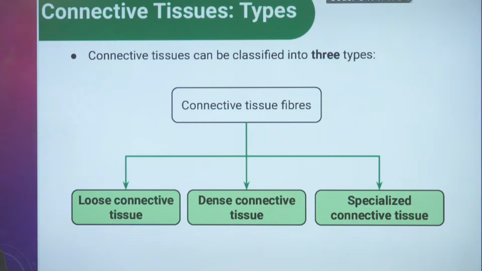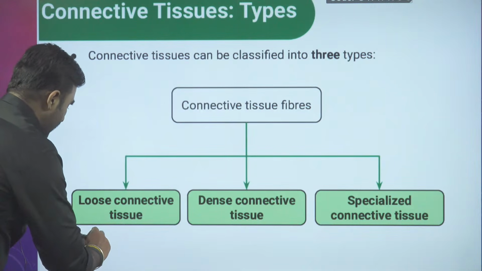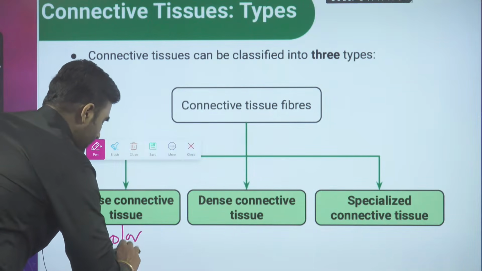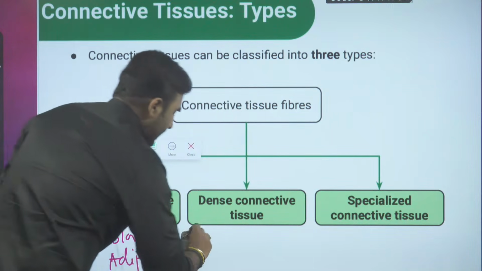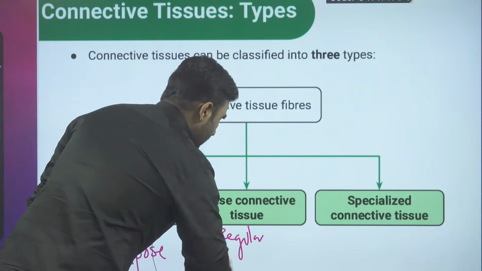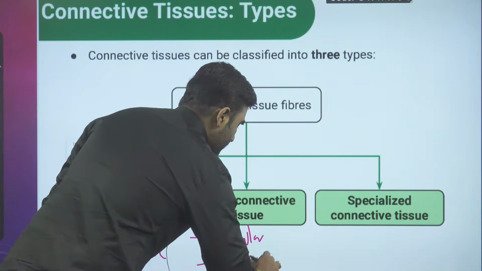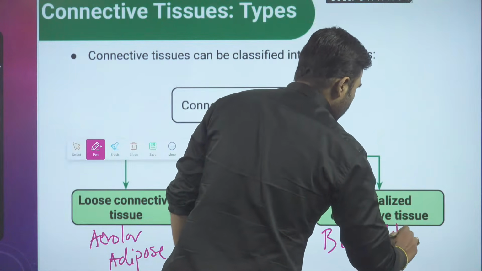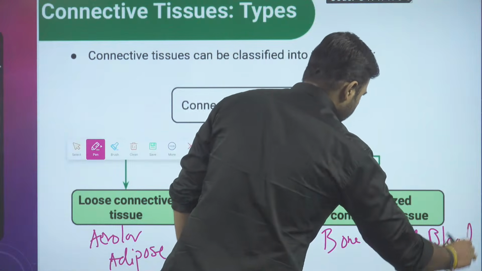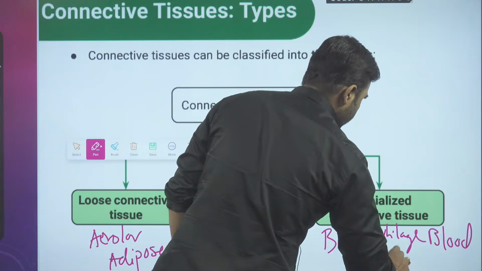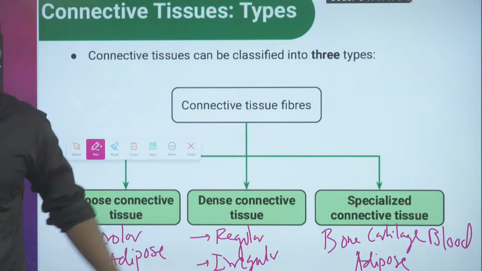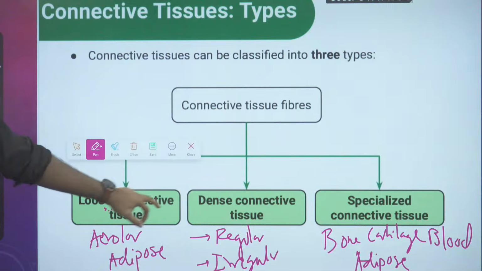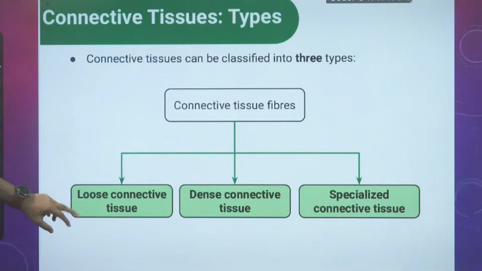Loose connective tissue as areolar and adipose. Dense has regular and irregular. And in specialized we are going to talk about bone, cartilage, blood. Adipose is also here only. Yes or no? This point we already discussed in the last class. So we will directly start with loose connective tissue. So let us see the loose connective tissue.